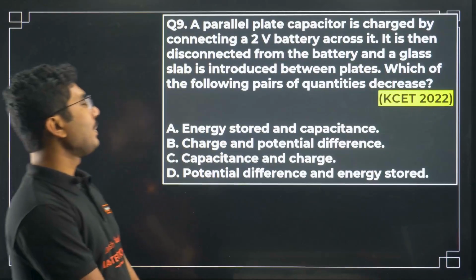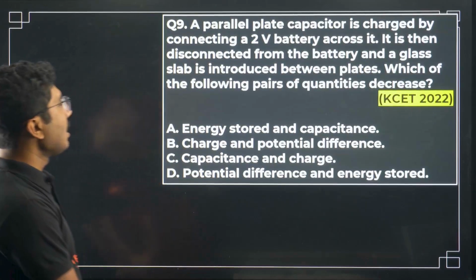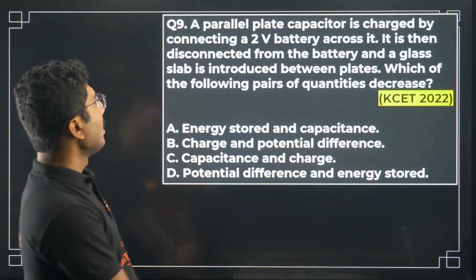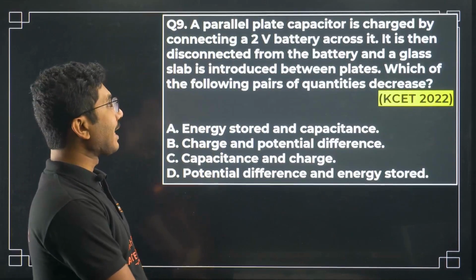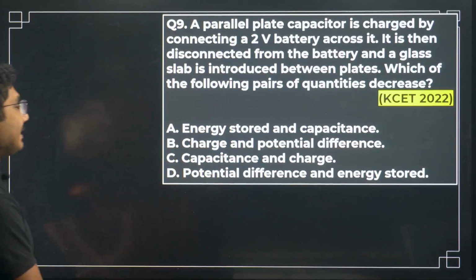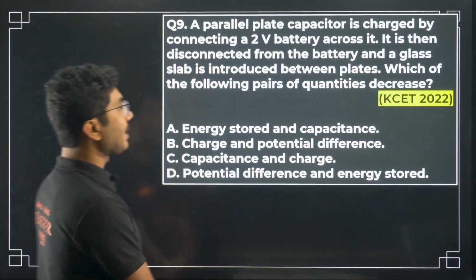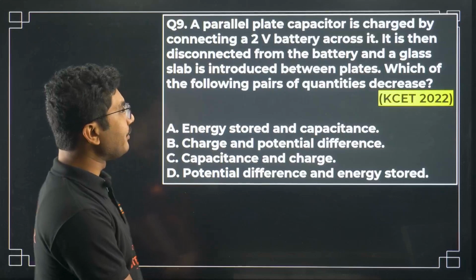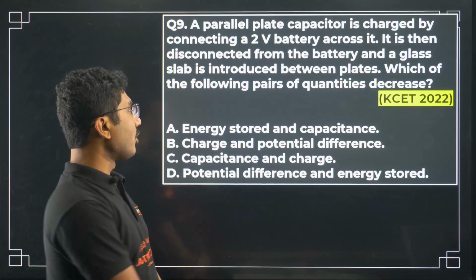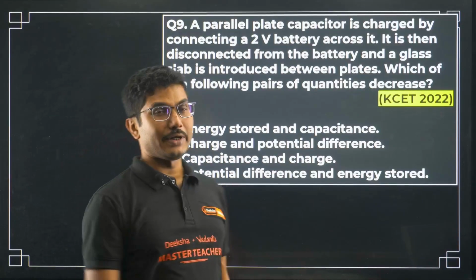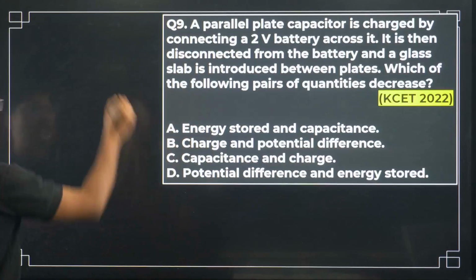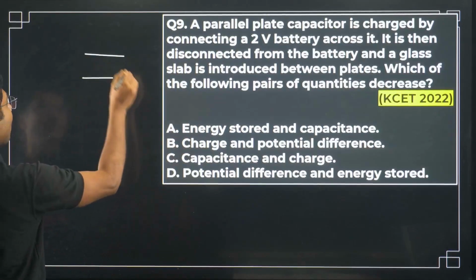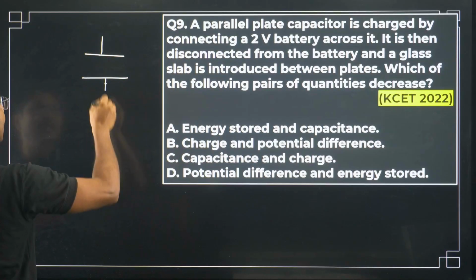A parallel plate capacitor is charged by connecting a 2-volt battery across it. Okay, then it is disconnected from the battery and a glass slab is introduced between the plates. Which of the following pairs of quantities decrease? Now let us understand this question first. It is similar to the question that we have solved, but it is actually in the reverse order.